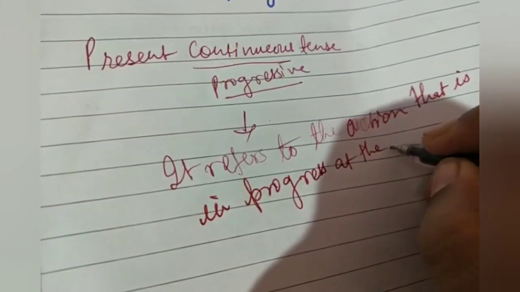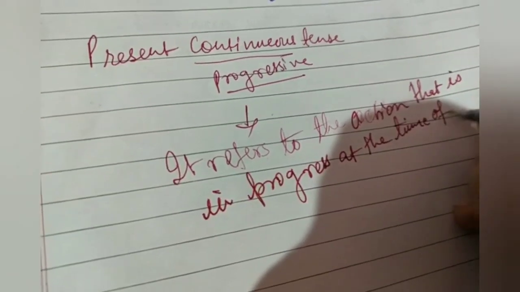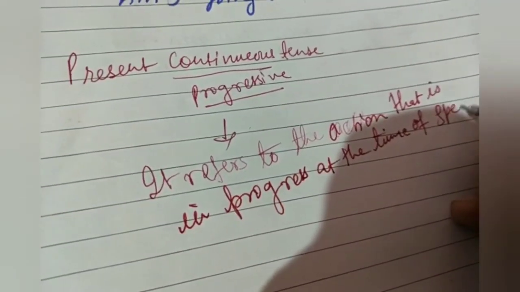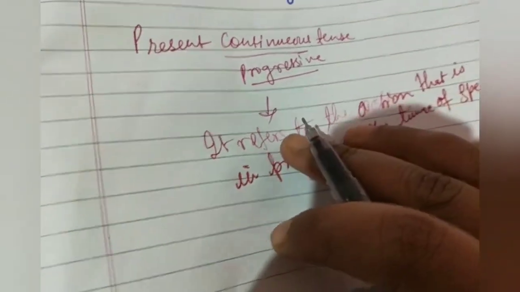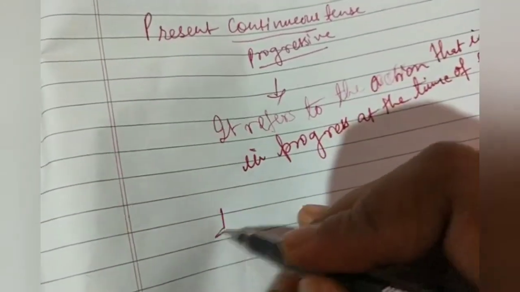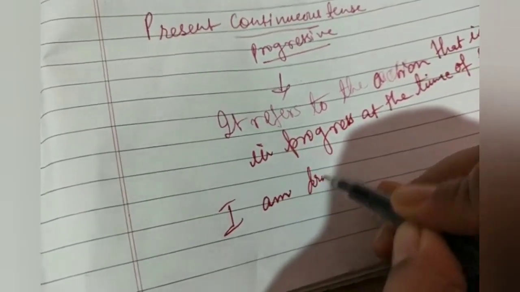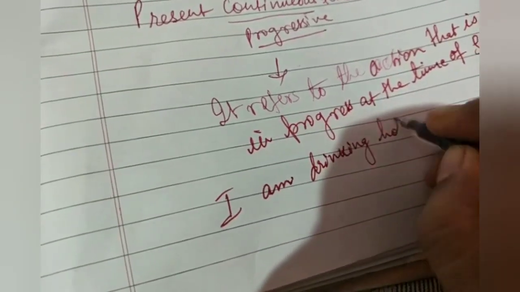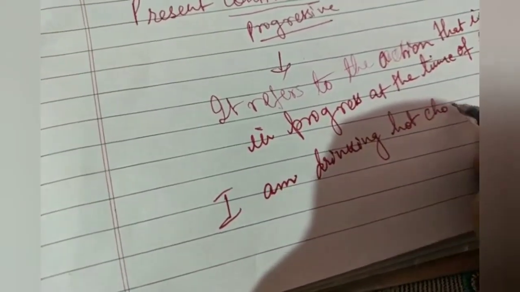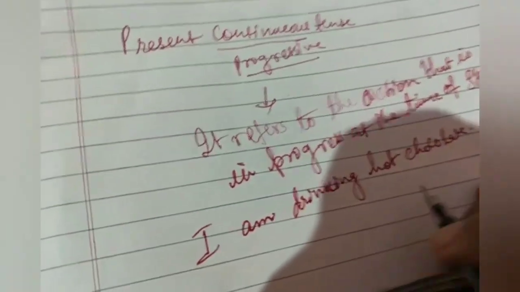Let's understand with another example. Let's see the second example: I am drinking hot chocolate. Now see the word drinking.